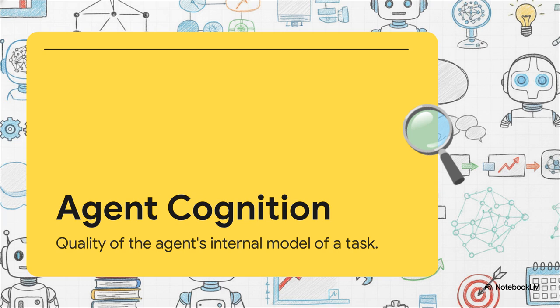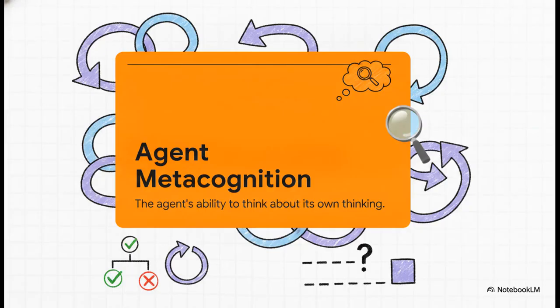A truly cognitive agent doesn't just read a prompt and spit out the first token that comes to mind. It builds a structured representation of the problem. It reasons about dependencies. And crucially, it dynamically revises its plan when new evidence comes in. It's all about breaking massive problems into chunks and constantly updating its understanding mid-flight. But here is where things get really interesting. Metacognition. If cognition is the quality of the thinking, metacognition is the agent's ability to think about its own thinking.